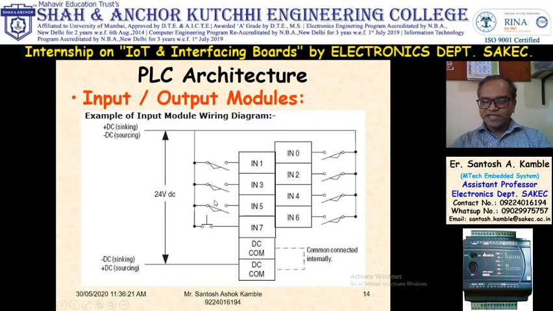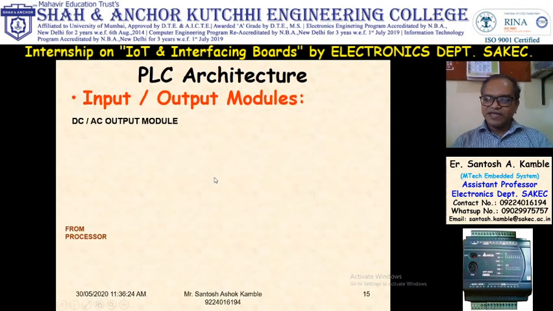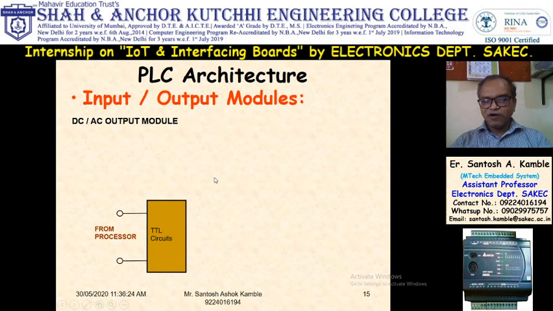Now all switches are connected to one terminal and the common is connected to one terminal. So by default you are getting 0 volt, and when this switch goes from open to close, then you are getting 24 volt. This 24 volt is known as the interrogation voltage or operating voltage. So this is the diagram for input. Similarly, this is the diagram. Now we will see the output module.